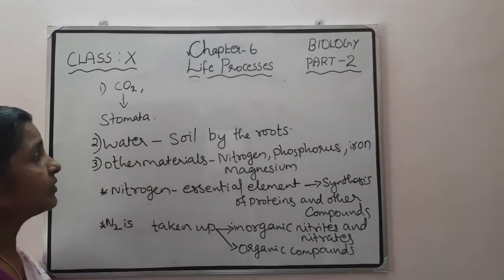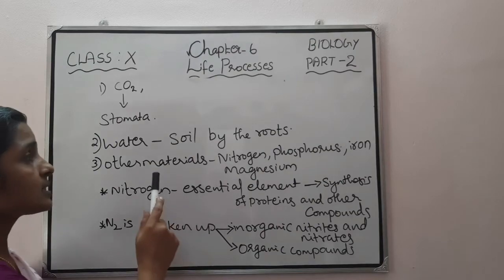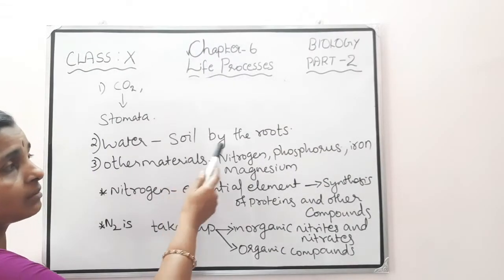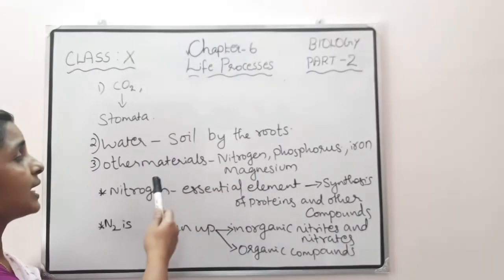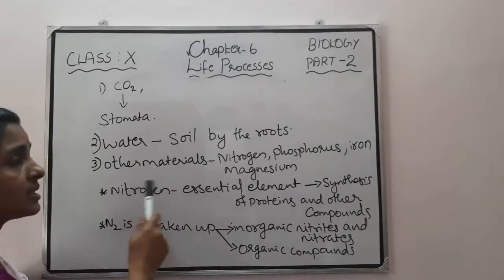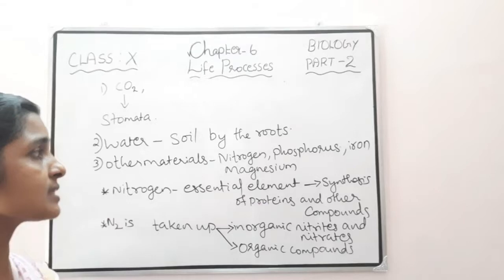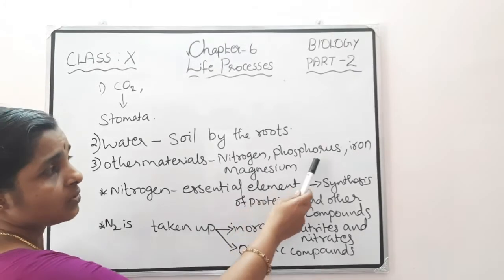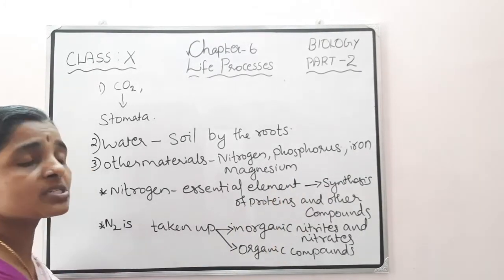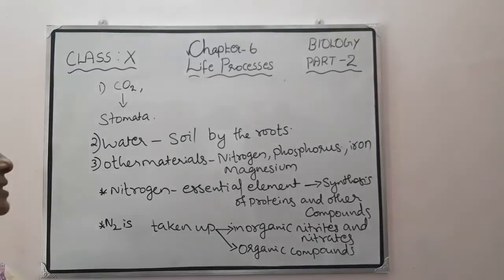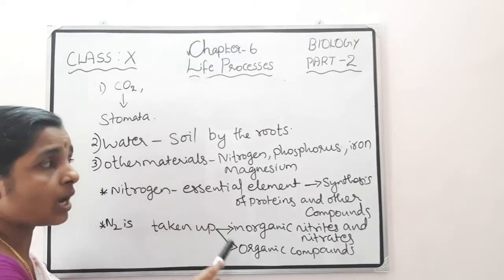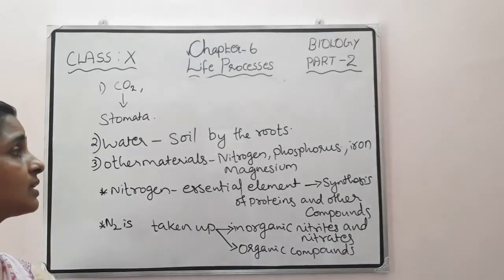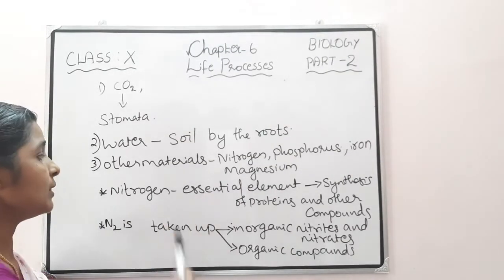Then water. From where is water absorbed? Water is absorbed from the soil by the roots. Other materials are also present in the soil, such as nitrogen, phosphorus, iron and magnesium, which are also needed for photosynthesis. These nitrogen, phosphorus, iron, magnesium and so on are also absorbed along with the water molecules from the soil.